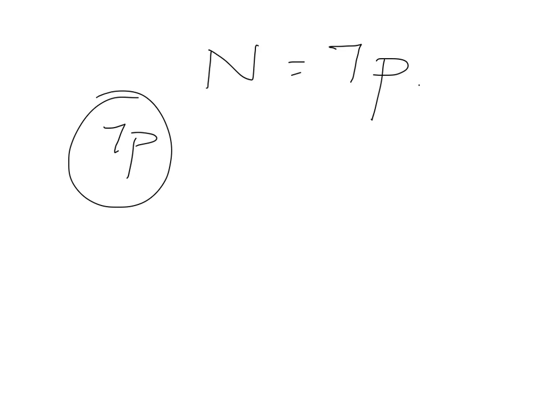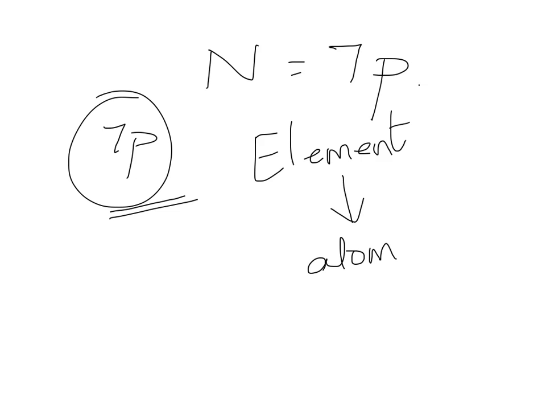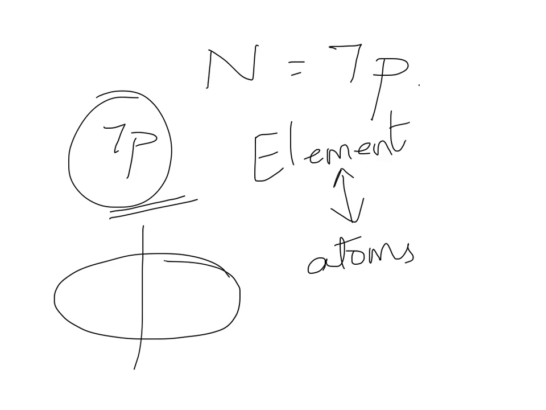Now, I started using another term, atom. So what is an atom? Every element is made up of atoms. If you take, say, a sheet of aluminum and keep cutting it, make it into half, then make that into another half, and keep cutting it down, when you reach a point where you cannot break it down anymore, you have arrived at an atom of aluminum.